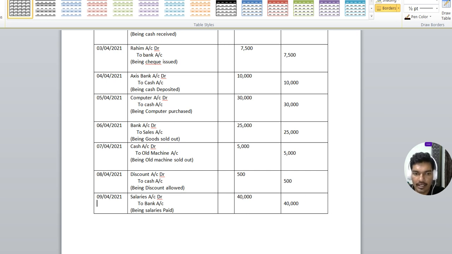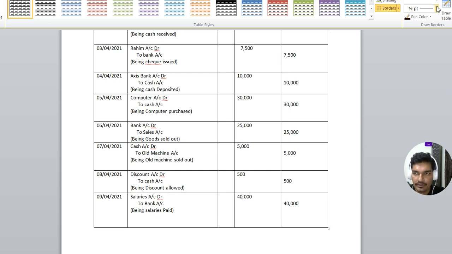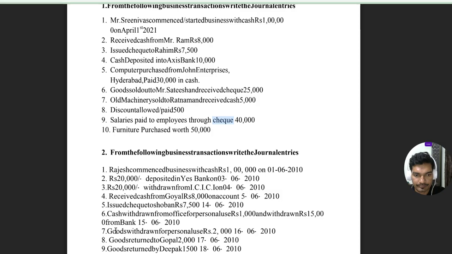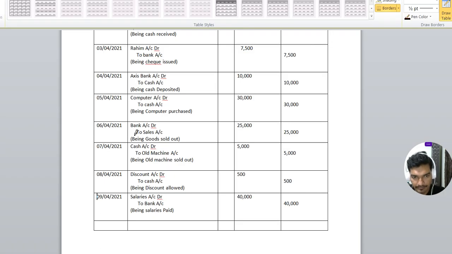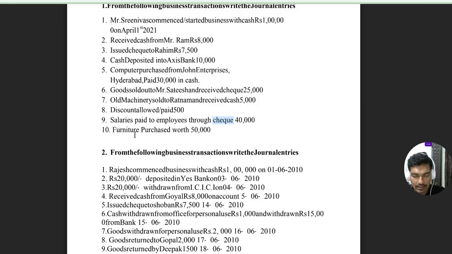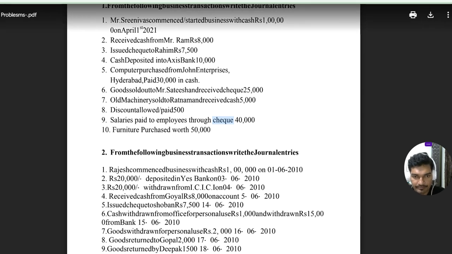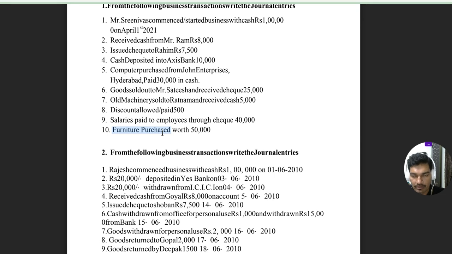And the last transaction for this question is furniture purchased worth 50,000. Again, whenever we are purchasing or selling goods or any other asset, apply the 3C's rule. Is it a cash transaction? There is no cash word.